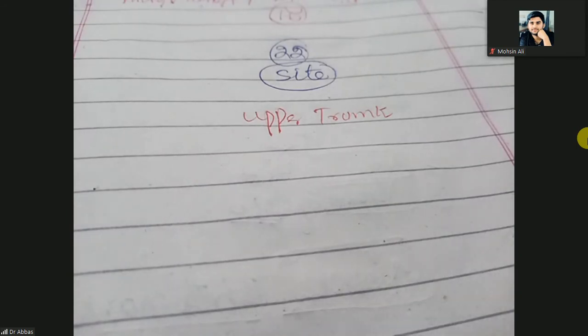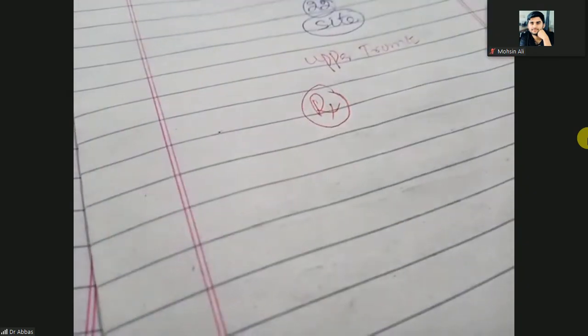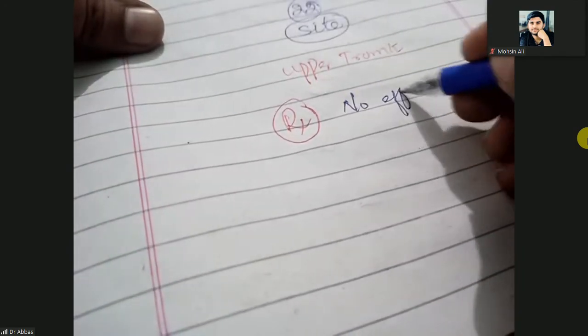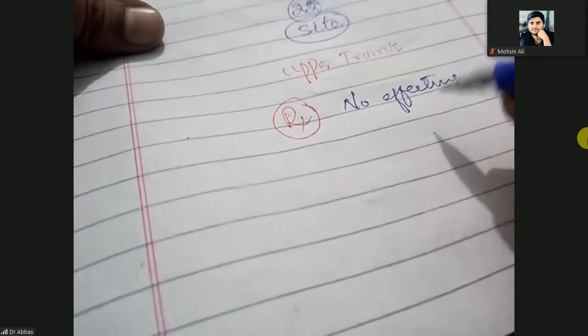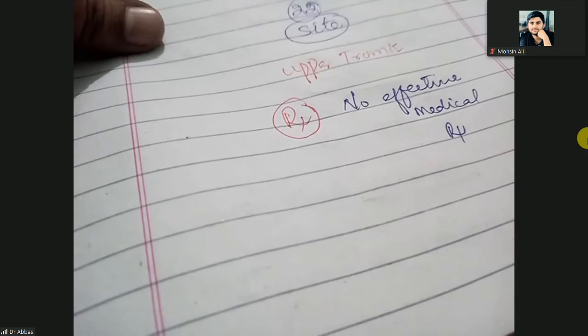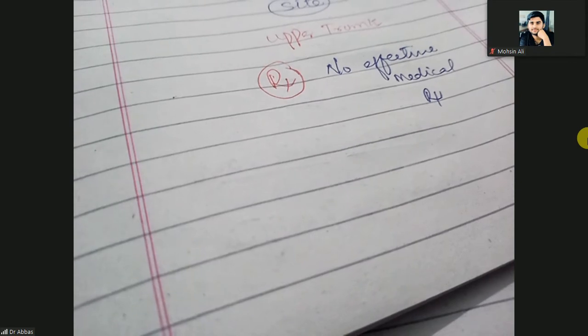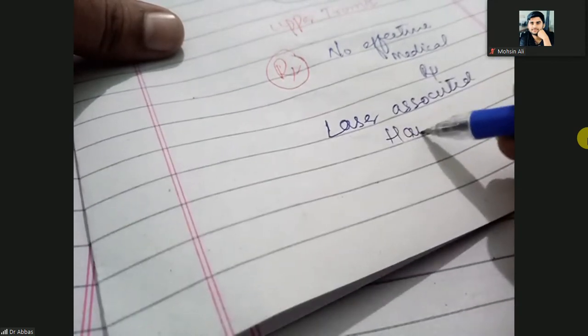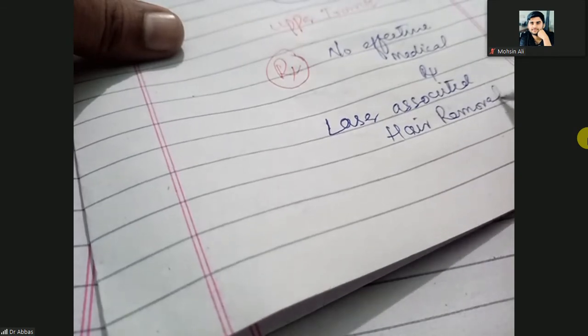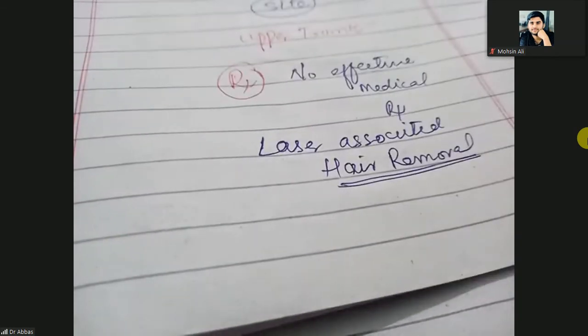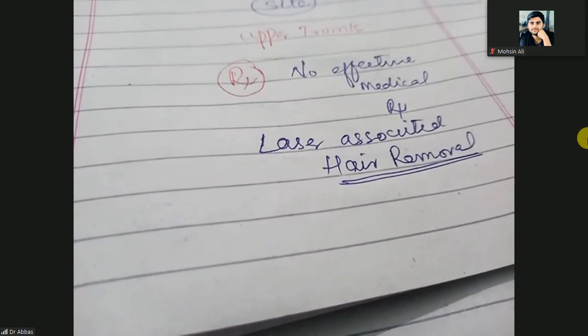Next, what is the treatment? How will you treat it? There is no effective medical treatment for Becker's nevus, but you can go with laser-associated hair removal, because it is hypertrichosis, so you can remove the hair with the help of laser.